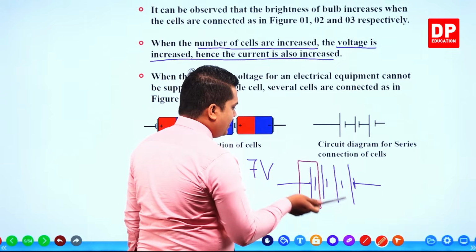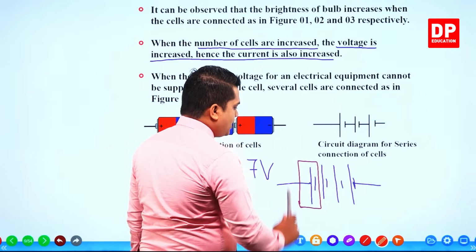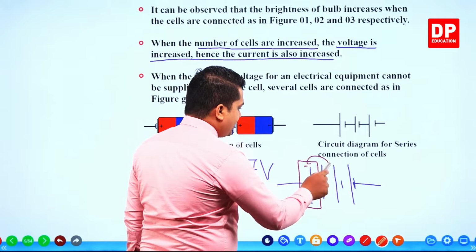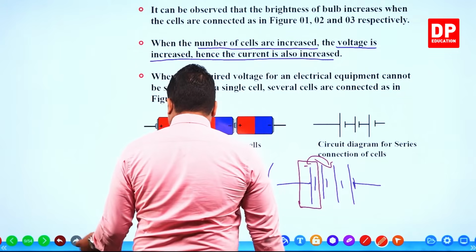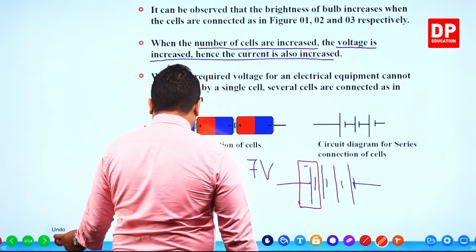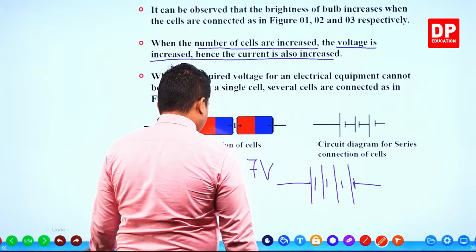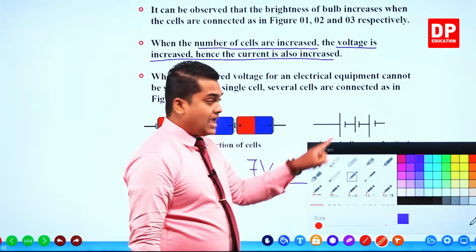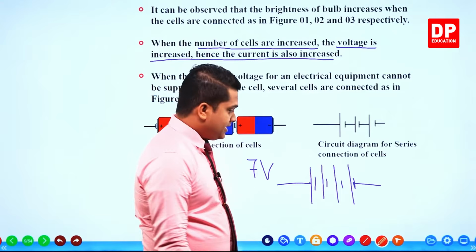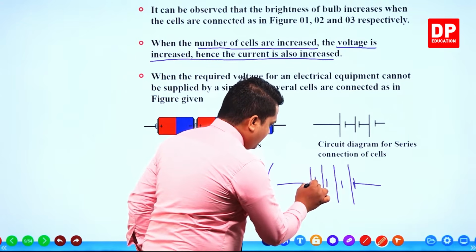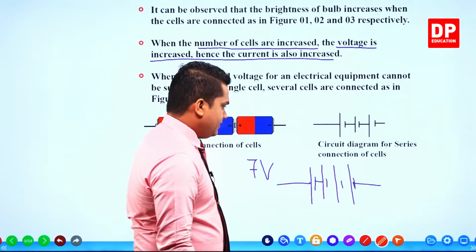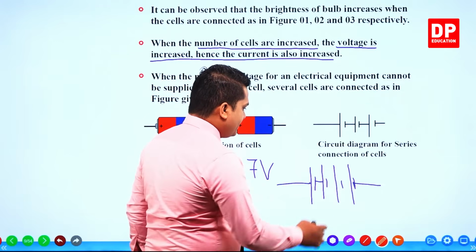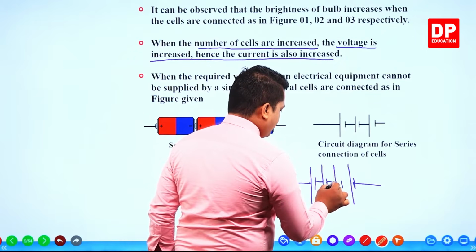So if there is no connection, electrical charges will not be able to travel from this particular terminal to the next particular terminal. So my dear children, it's important to interconnect. So I'm going to remove these things now. It's important to interconnect these terminals together, like in the figure here. See, this negative terminal with the other positive terminal. Now these 2 dry cells are connected. Then this negative terminal once again with the other positive terminal.